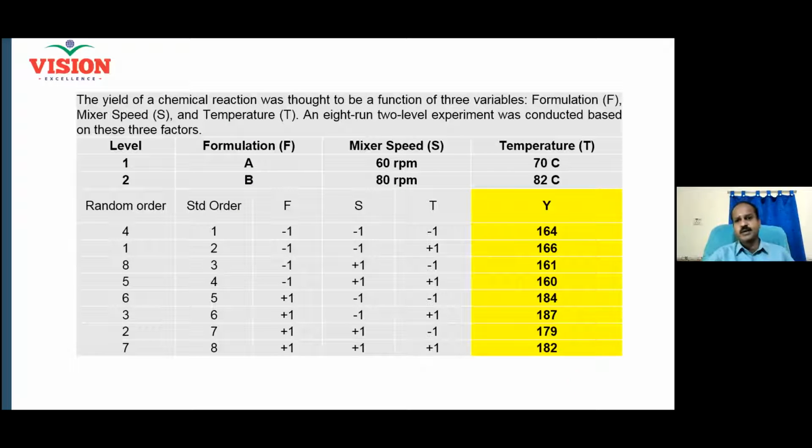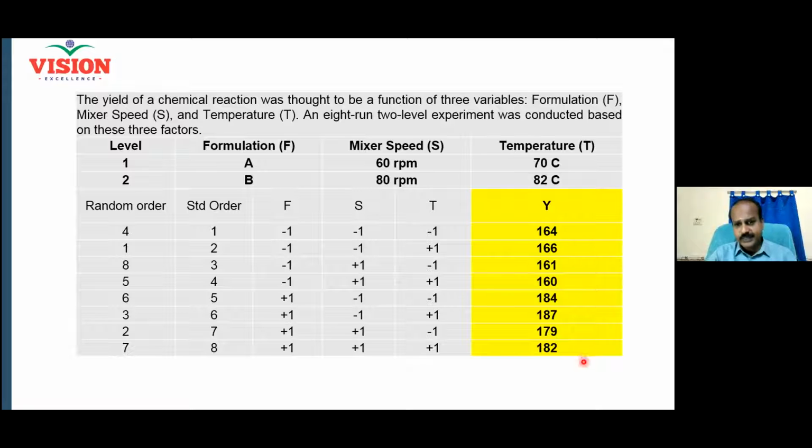Maybe the outcome of your chemical process, you measured it in certain units, and we are not really worried about these units and other things. We are worried about the number. And please note, we want to maximize our Y. 8 runs we have done. Now there is no replication. Actually, in real time, you must do replication also. Only to simplify the calculation, I removed the replication. Generally, there will be replication because only replication can help you to account for the experimental error.